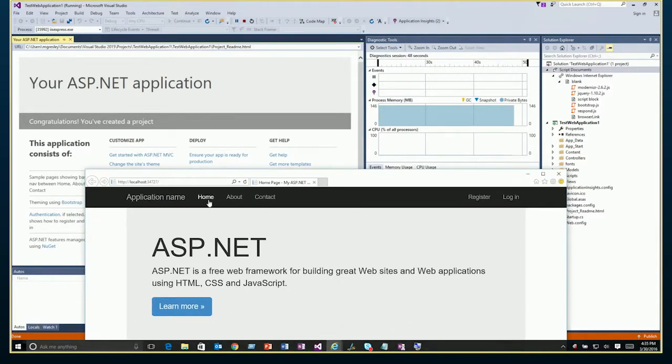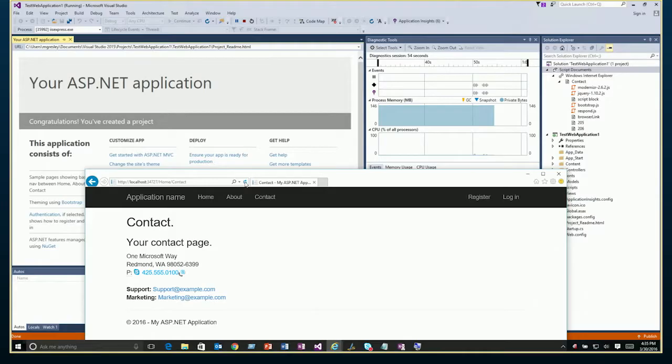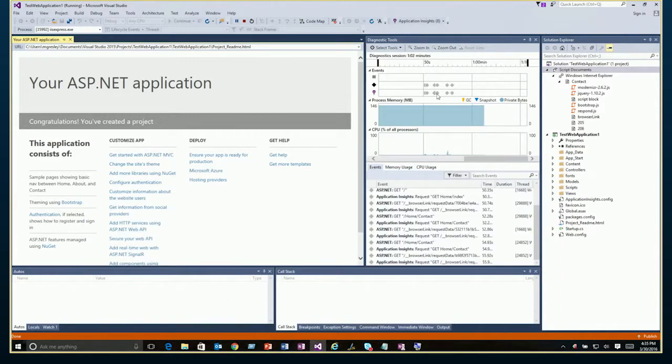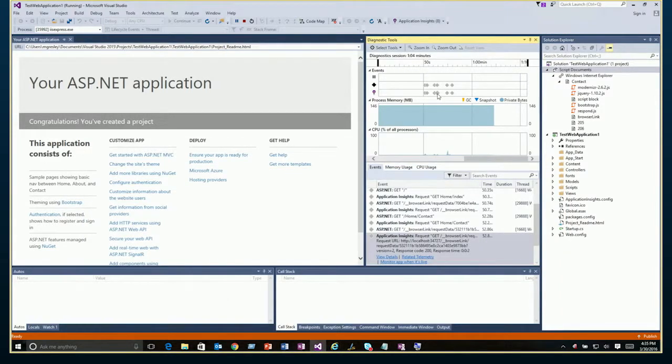I'll just hit some of these titles at the top of the application, and we can see that as I click on them, or if I refresh my page or anything else, I'm creating events that are captured by both IntelliTrace and Application Insights. And in fact, if I get this out of the way and I click on any of these things, such as the Application Insights ones, we get all the information about that particular event. So right there in the Diagnostics Hub, Application Insights running completely locally.